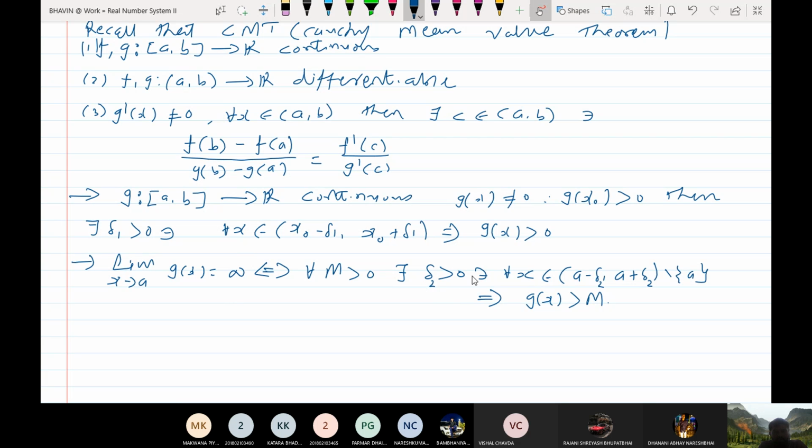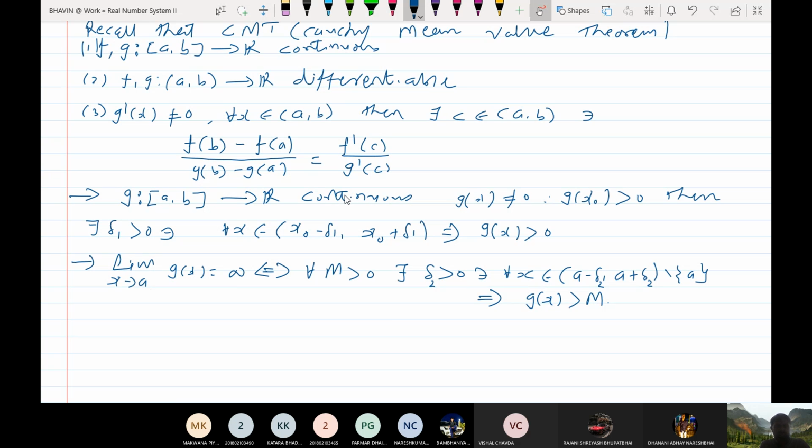Already we have defined this thing. This is the definition of limit as x tends to a of g(x) equal to infinity. g(x) goes to infinity as x tends to a. What does this mean? g(x) approaches infinity whenever x approaches a. If you take any sufficiently large number m, then you can find some neighborhood of a such that for all x in that deleted neighborhood, g(x) can be made bigger than this m. Do you understand? Therefore, g(x) tends to infinity as x tends to a.